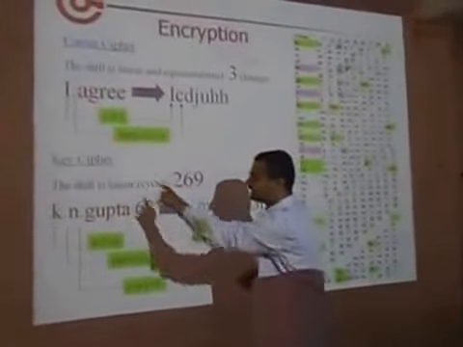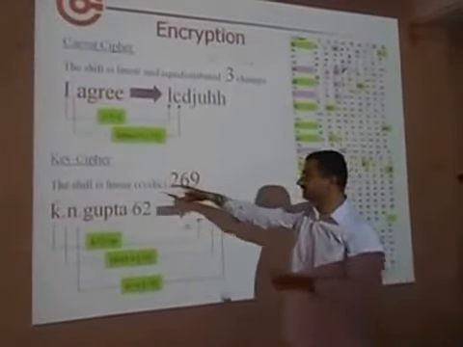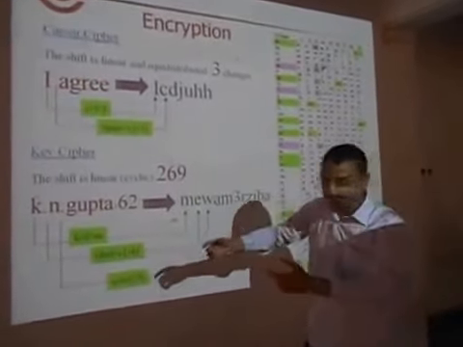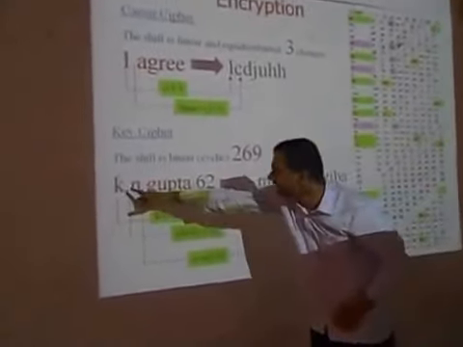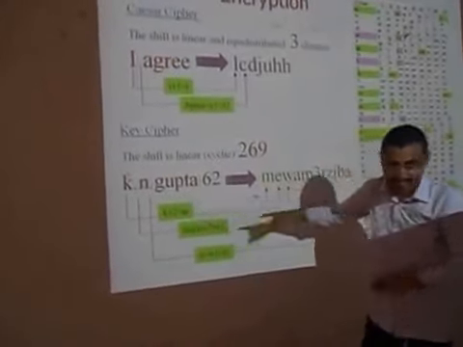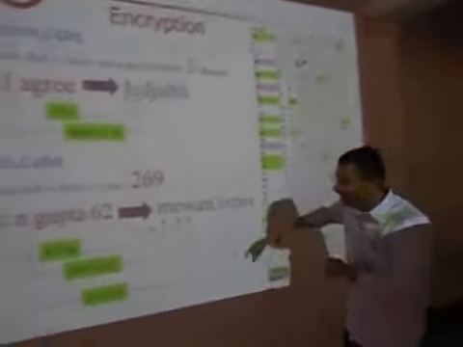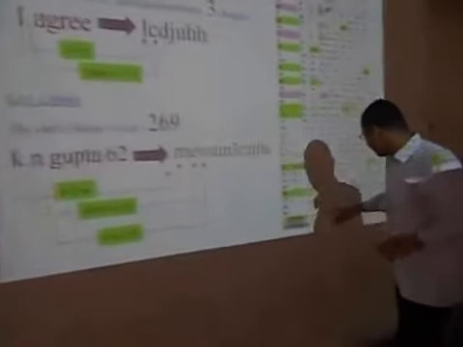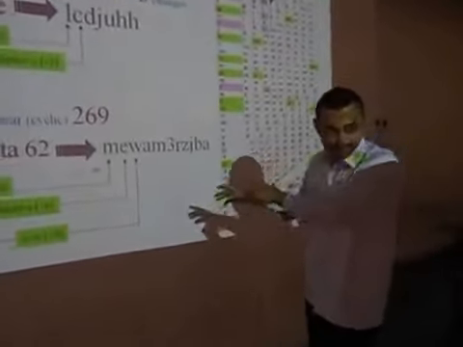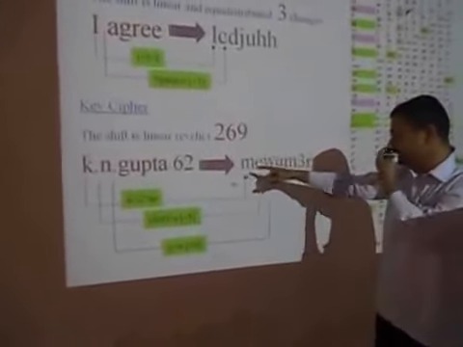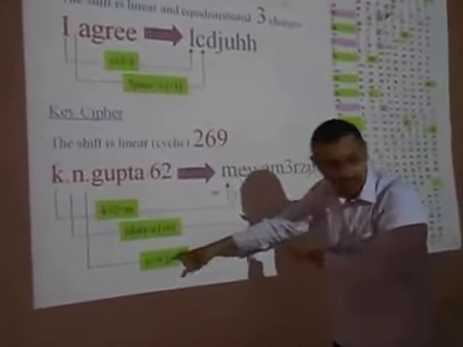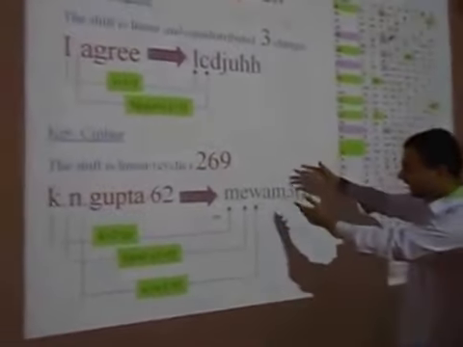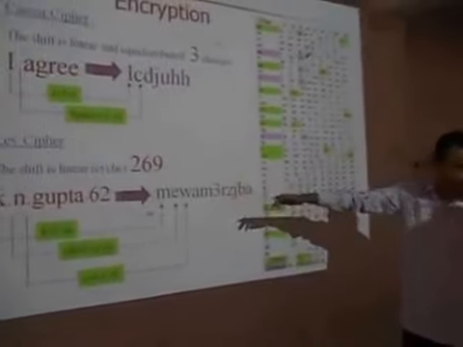Coming to the key cipher condition, the cycle is given as 269. For this cycle of 269, we follow the condition. For K plus 2 is equal to M, according to this table. For the dot, E plus 6: for 6 places we move, and that comes as E. It is M, this is E, and for N plus 9 we get W. Like that we follow this type of cycle. This is the code encryption.